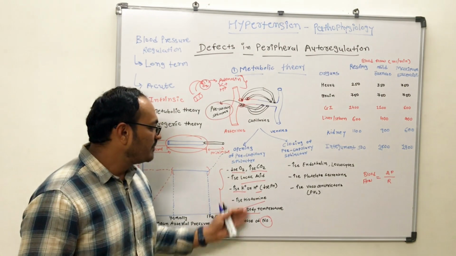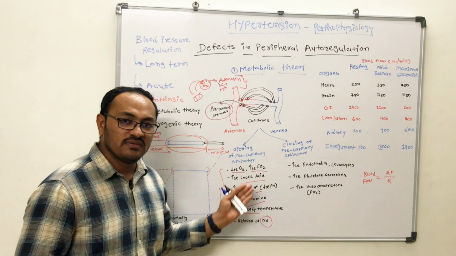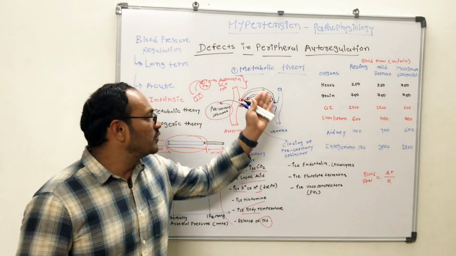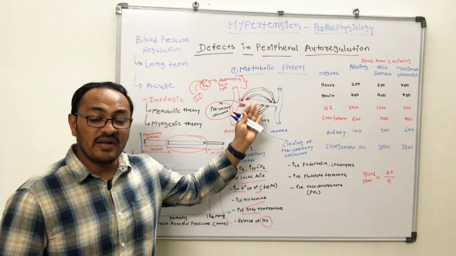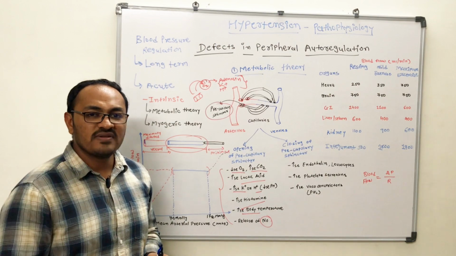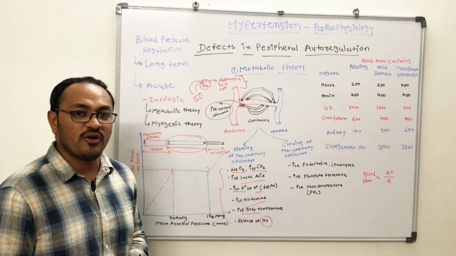So this is how the pre-capillary sphincter got activated and opened, and the supply will be restored to the certain part where this capillary is supplying the blood, especially oxygen and glucose, and taking back the waste material or metabolites.